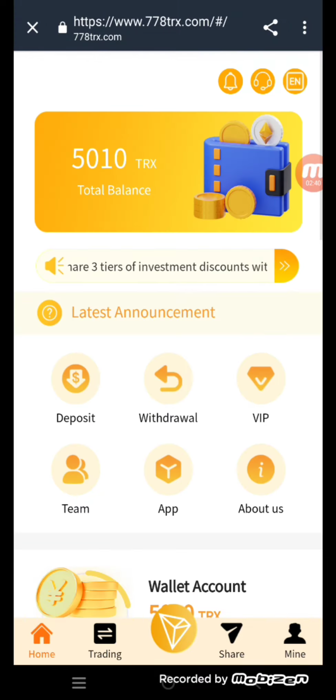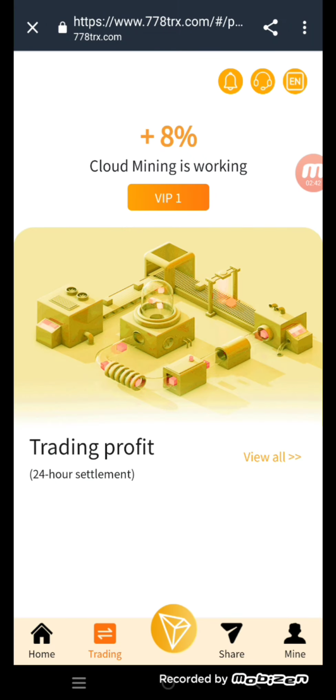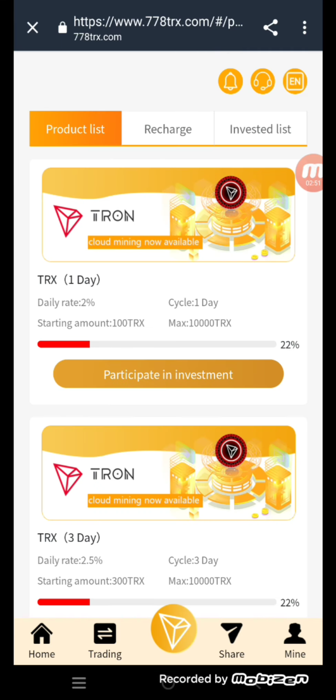Now we are going to trading, and you can see up here how much profit we can get daily. We can get plus 8% daily profit. Click the view all button to get all information about it. Now we are going to invest. When you invest in this website, here the product list is displayed, along with the investor list. When you invest in this website, deposit and withdraw your money, you can get all the lists here.